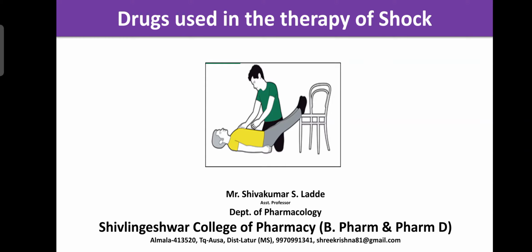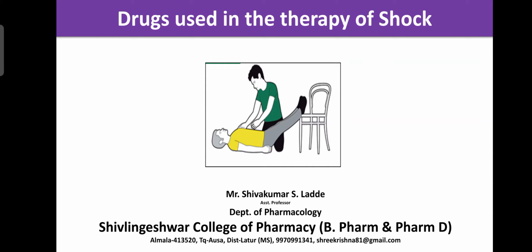Due to any unwanted event, the blood supply decreases. So the oxygen supply to the organs also decreases, along with the nutrition, and due to that, loss of consciousness occurs. That condition is known as shock.